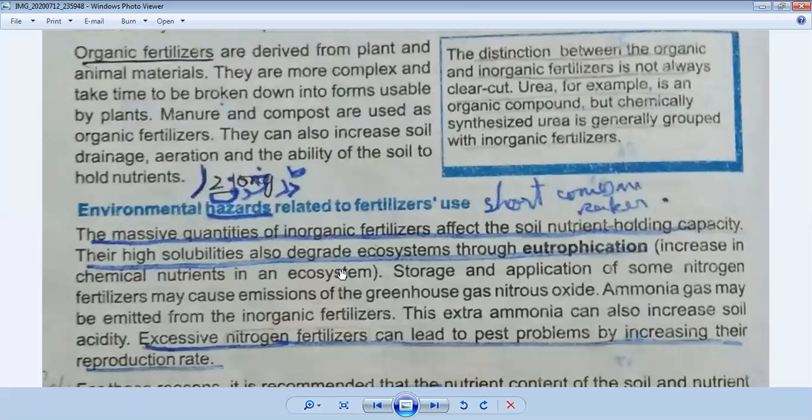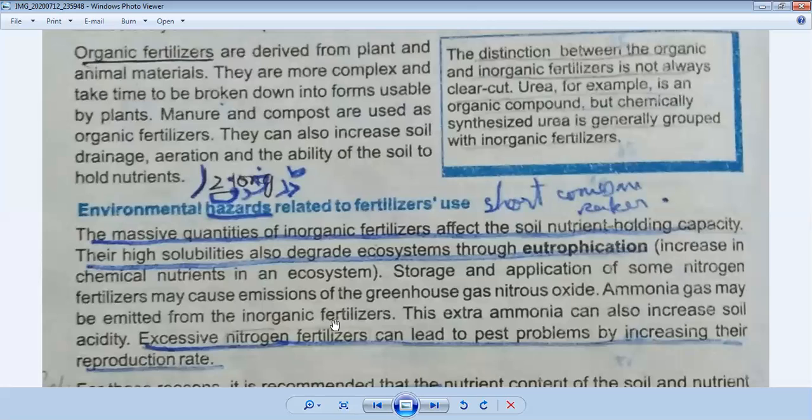Third is emission of greenhouse gas. Okay, and the third point is emission of greenhouse gas. What is that? Storage and application of some nitrogen fertilizers may cause emission of the greenhouse gas nitrous oxide. If we store nitrogen fertilizer for a long time, it can cause emission of greenhouse gas. And the fourth point is soil acidity.